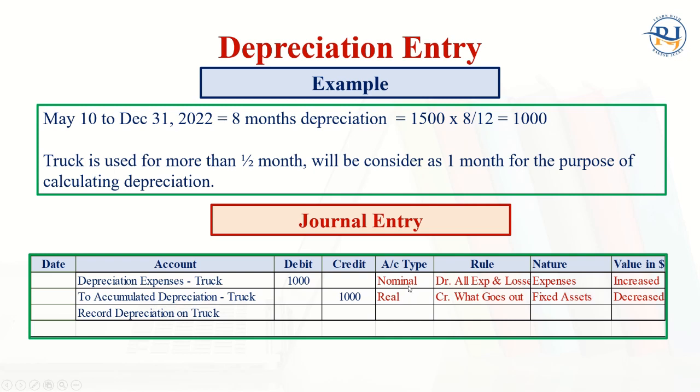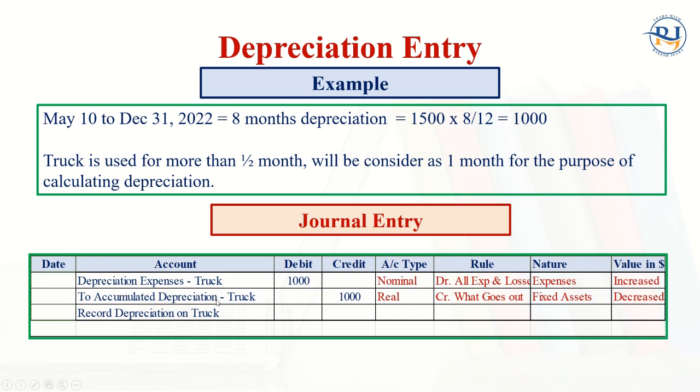So nominal, as we understand, all the expenses and losses, all the income and gains come under nominal account. And we know the rule: if this is an expense, debit all expenses and losses. Okay, but how can we say that accumulated depreciation is a real account?